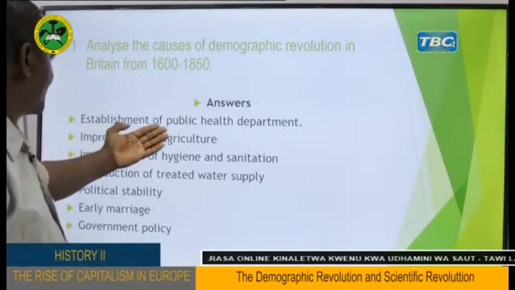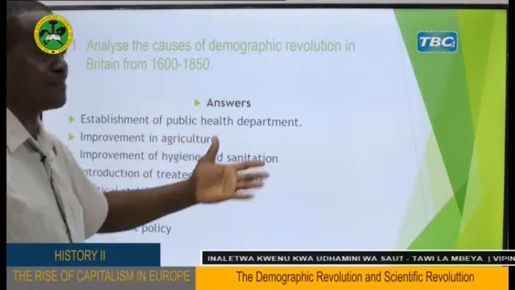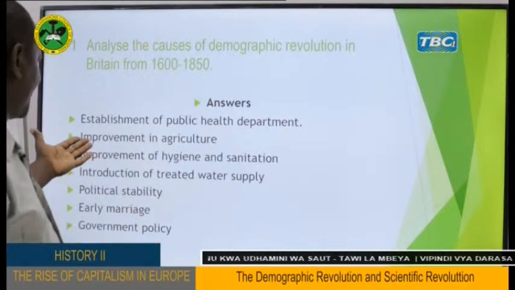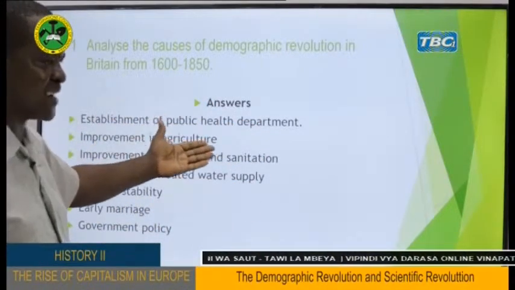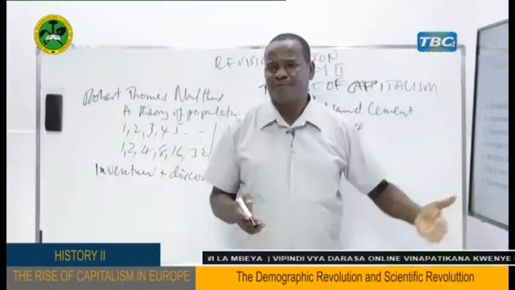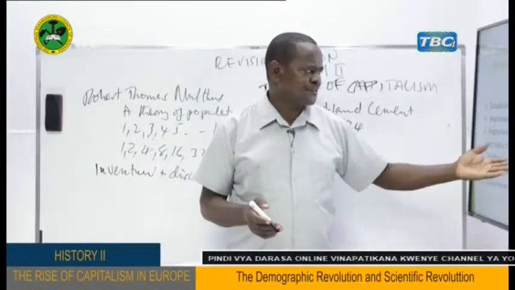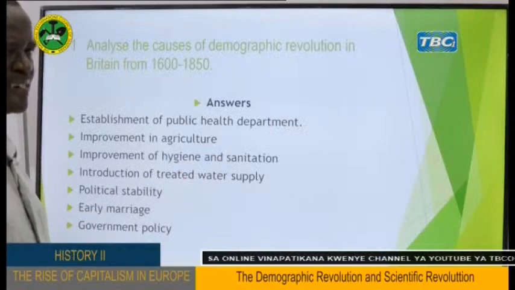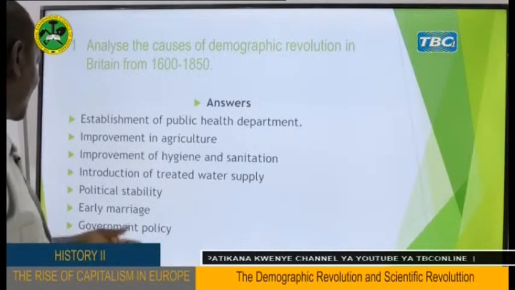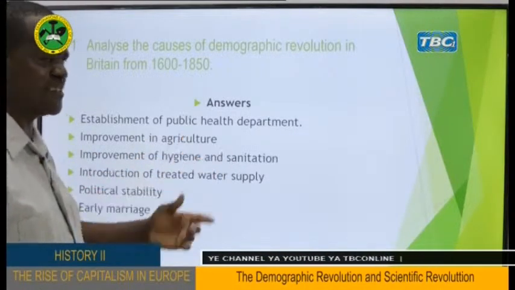So the first cause, we have said, was the establishment of the public health department. And the second, we said, was improvement in agriculture, which contributed to the production of food, and people at that time were able to eat a so-called balanced diet. The third is improvement of hygiene and sanitation.